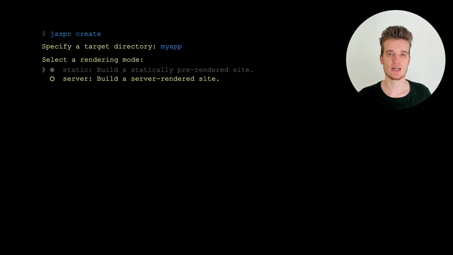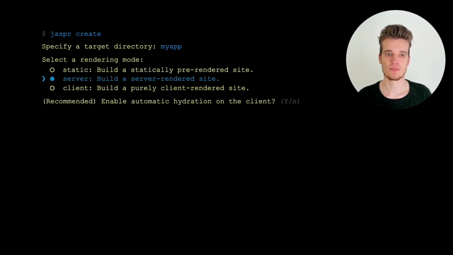Now let's start with creating a new Jasper project. After giving it a name, we need to select the rendering mode. And since I want to build a pre-rendered site, but I also don't want to redeploy whenever some of the quotes change, I'm going to select server mode.